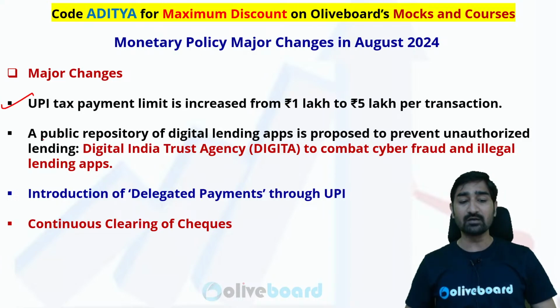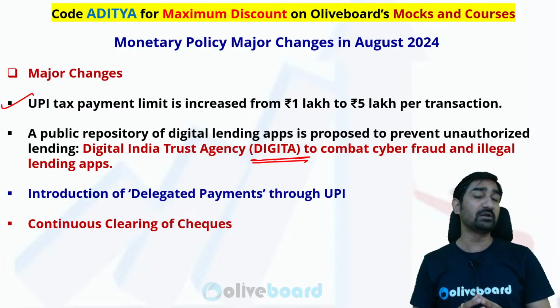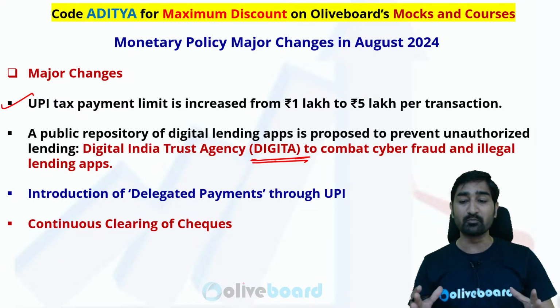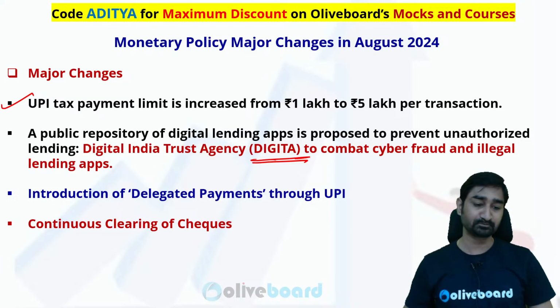Second one, RBI announced a public repository for the digital lending applications to prevent unauthorized lending. If you remember, RBI launched a Digita initiative. So RBI is saying that the Digita initiative will be implemented soon to stop the unauthorized lending applications, digital lending applications which are working in India. To close them permanently, RBI will be providing authority to Digita, that is Digital India Trust Agency.